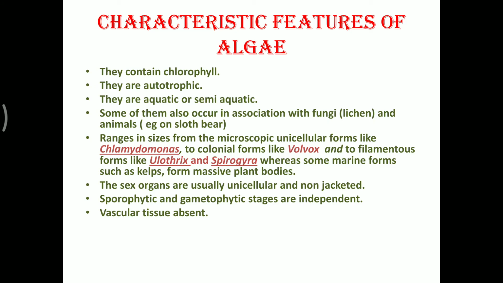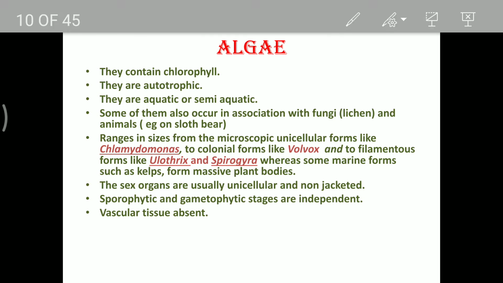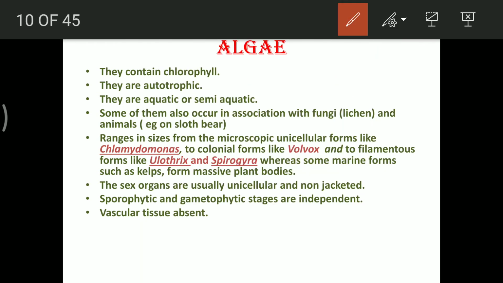Characteristic features of the alga: they have the presence of chlorophyll, they are autotrophic, they are aquatic or semi-aquatic depending on the kind of environment in which they are present. Some of them have association with fungi, so they are lichen. We have already studied about lichen. So lichen is a symbiotic combination or association of an alga and a fungi, and even it is present at times on some of the animals.